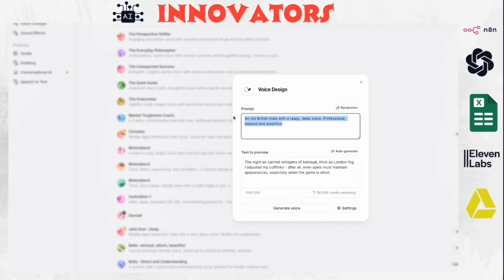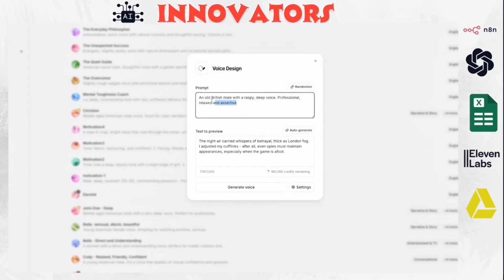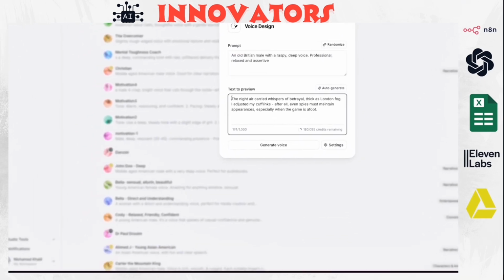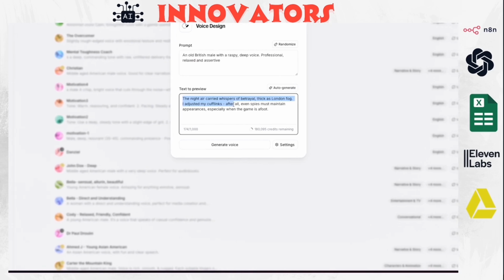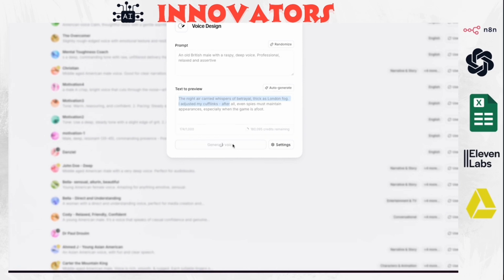I just go to ChatGPT and ask it what these characters would do and what they're going to speak about, and then I ask it to give me a prompt to generate the voice. So it gives me the prompt, and then I paste it here, and in the text to preview, just what you want to see as an example. And then you click generate voice.